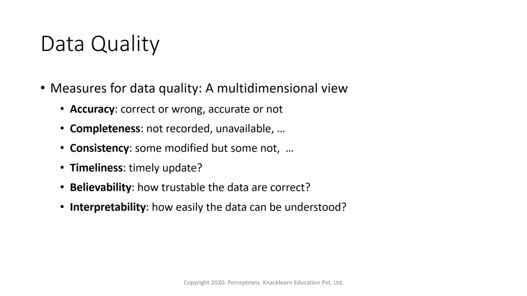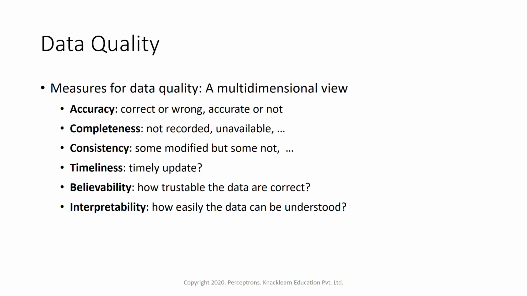The next one is completeness. Not recorded or unavailable data should not be there. So it should be complete data. We should not say that most of the things are unavailable, so we are not able to collect the data. Whatever data we are collecting, we have to make sure that it is complete and consistent. Some modified, but some not, can lead to inconsistency. And timeliness is one important thing. Timely update of data is important. If the data has all the important things and all the new values with respect to time, it should be updated records. That's what timeliness means.